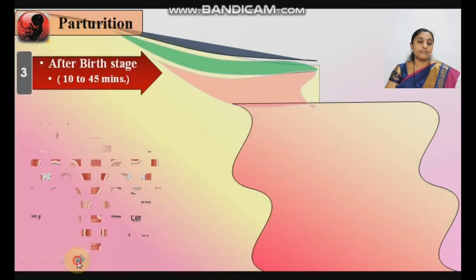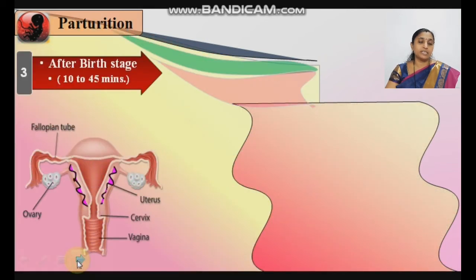Now last, the afterbirth. The baby is easily delivered outside the vagina. It takes place over about 10 to 45 minutes. During this period, what happens? The uterus is still in contraction. The reason behind this is that if it did not happen, more bleeding would occur.